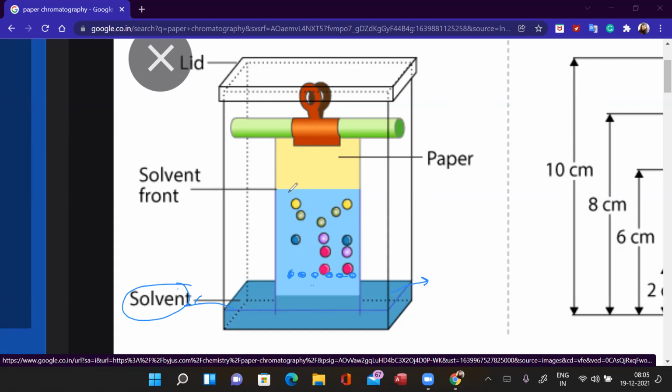The one which has less extent of adsorption will travel a greater distance. Supposing the green pigment, chlorophyll, has more extent of adsorption than the yellow pigment, xanthophyll. Then the green pigment will move a smaller distance and the xanthophyll a longer distance. So the xanthophyll will be collected at the top and the green pigment chlorophyll will be collected here. Now the filter paper is removed from here. It is dried, and then the plant pigments over here.